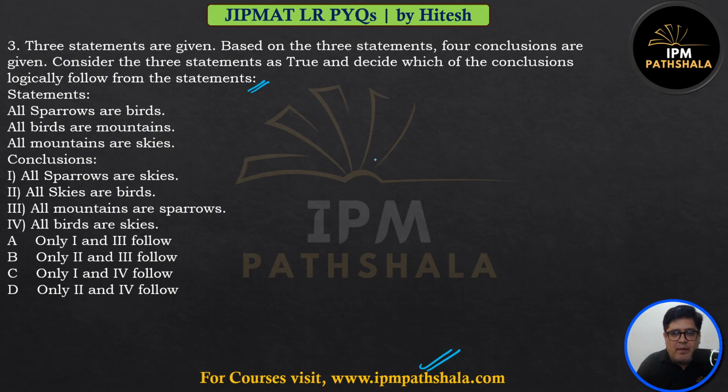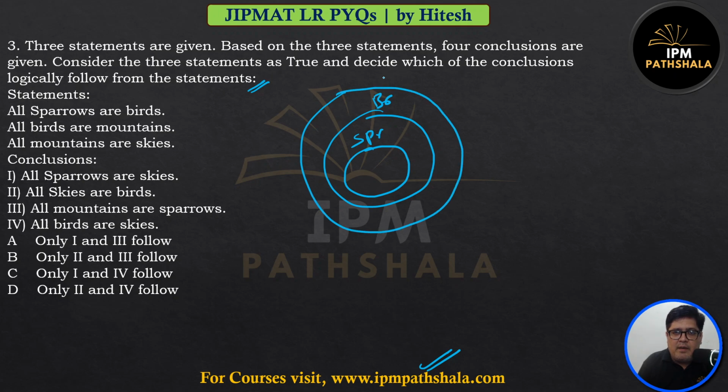All sparrows are birds. So sparrows are a small part of birds. All birds are mountains. So birds are part of mountains and mountains are part of skies.